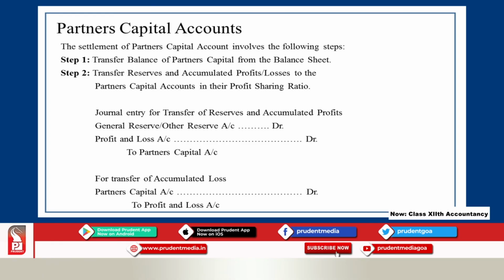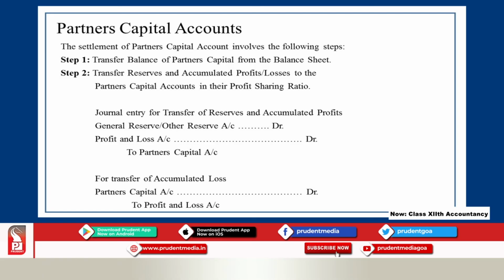Then coming to the liability side, you will find partners capital balance, and sometimes various types of reserves like general reserve, investment fluctuation reserve, workmen compensation reserve, contingency reserve. Whether reserve or accumulated profit, sometimes you find profit and loss account balance on the liability side of the balance sheet. All those items are to be transferred to the partners capital account on the credit side.